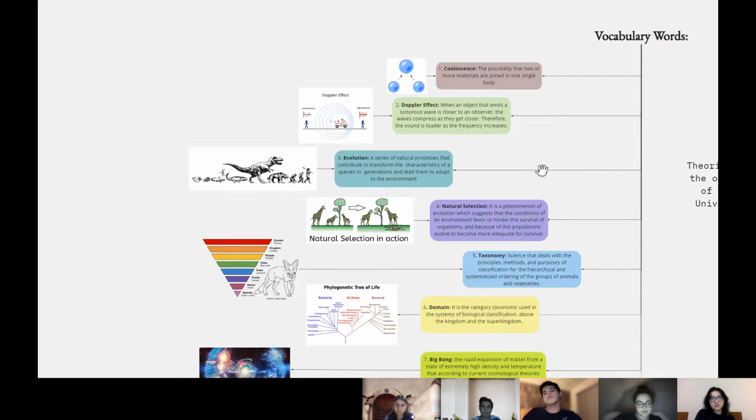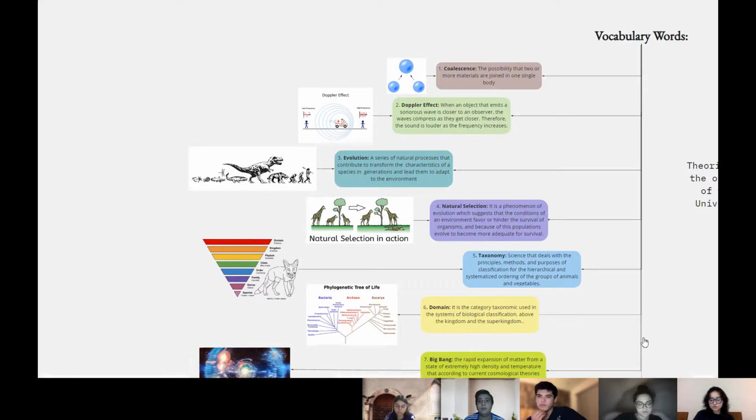Number 3, evolution. It is a series of natural processes that contribute to transform the characteristics of a species in generations and lead them to adapt to the environment. 4, natural selection. It is a phenomenon of evolution which suggests that the conditions of an environment favor or hinder the survival of organisms, and because of this, populations evolve to become more adequate for survival.